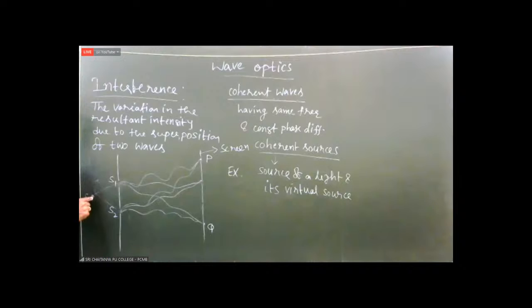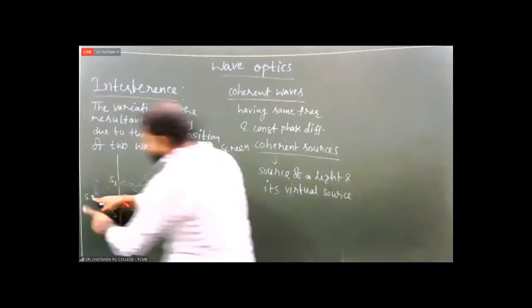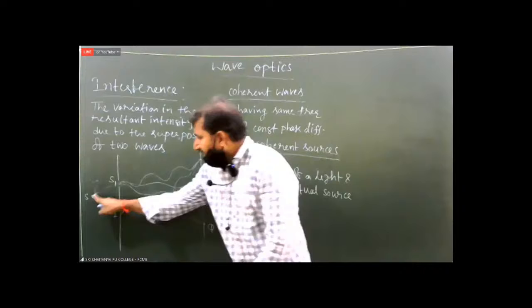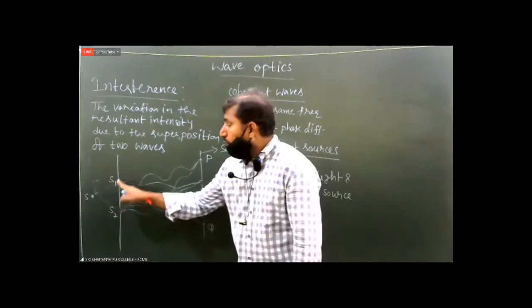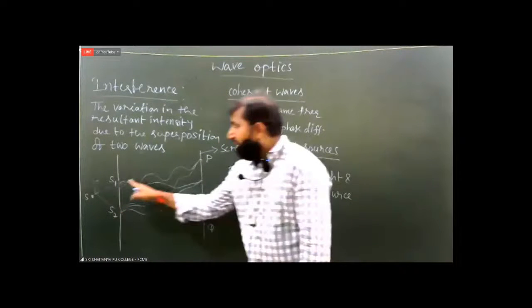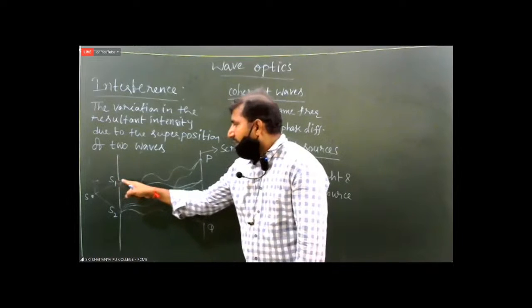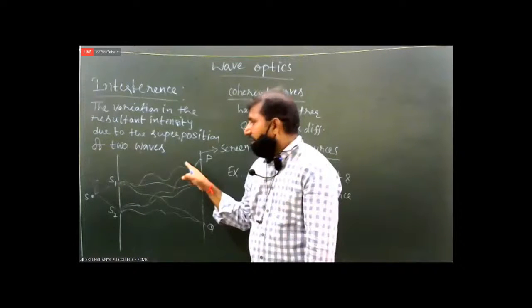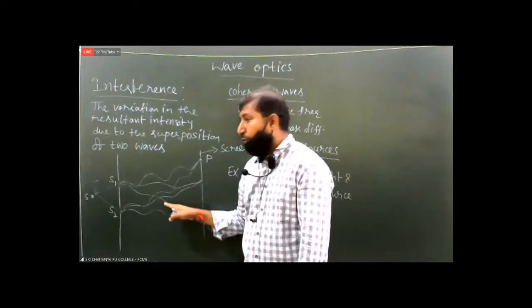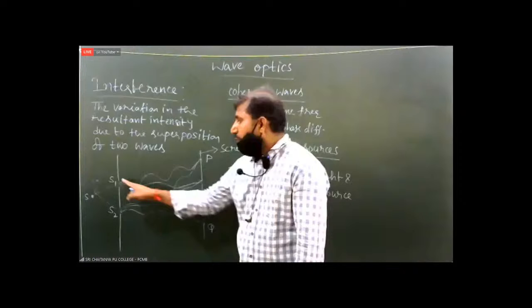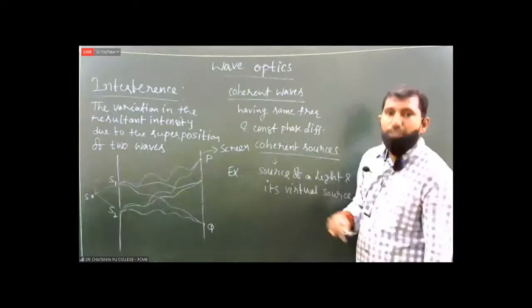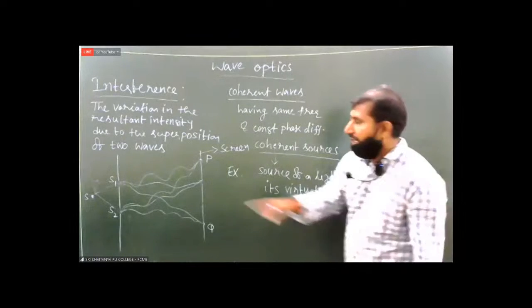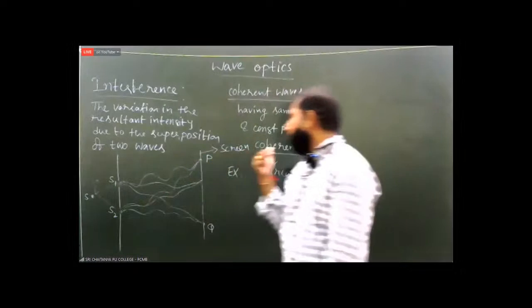Now the light produced by this bulb at S reaches the holes S1 and S2. Through these holes light will pass, and the light waves coming from S1 and S2 act as coherent sources. Here S1, S2 will be taken as coherent sources.